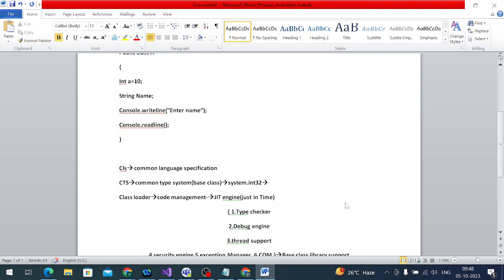Integer type of data means numbers only, numerical numbers. For example, 0 to 10, these are the numbers. I am using System.Single, the float. This provides the fractional numbers.